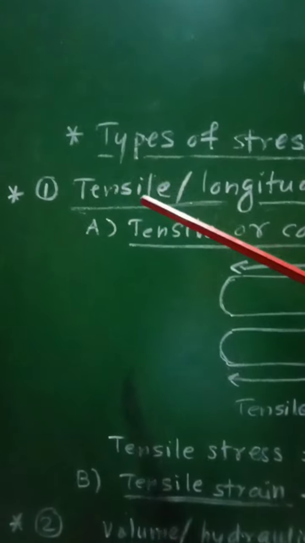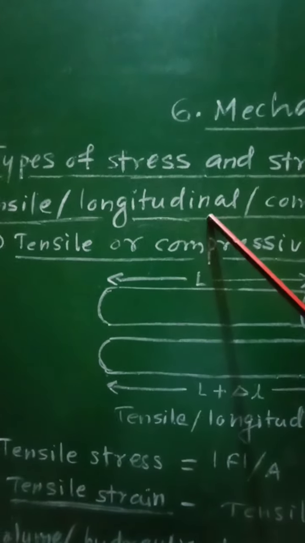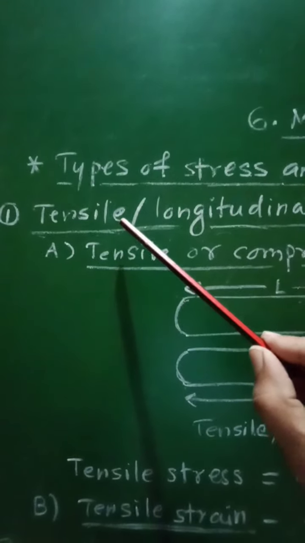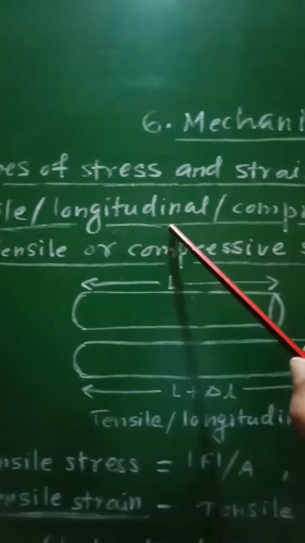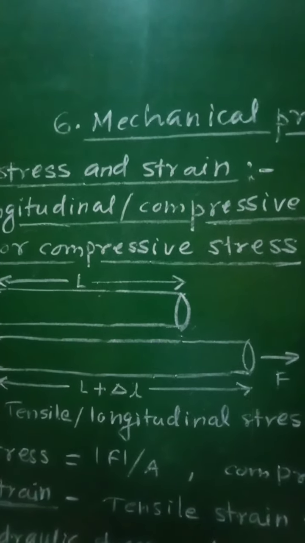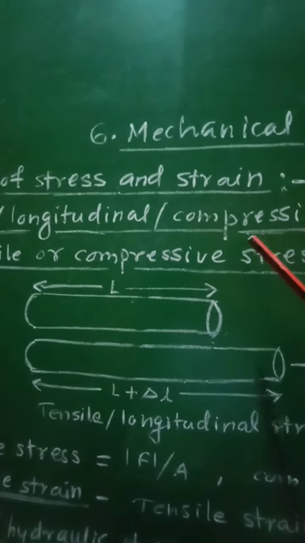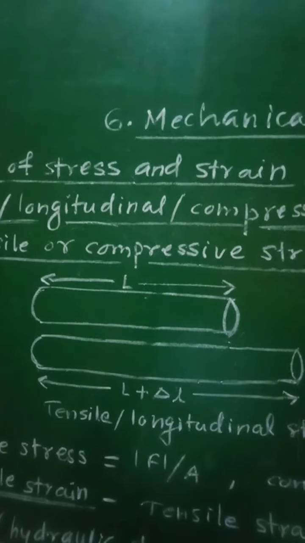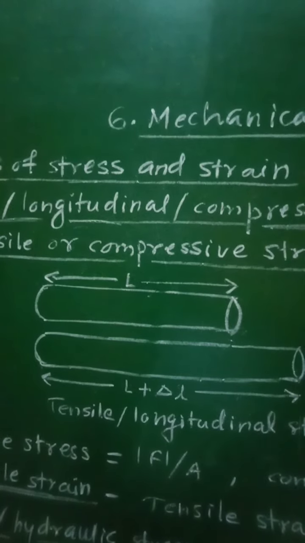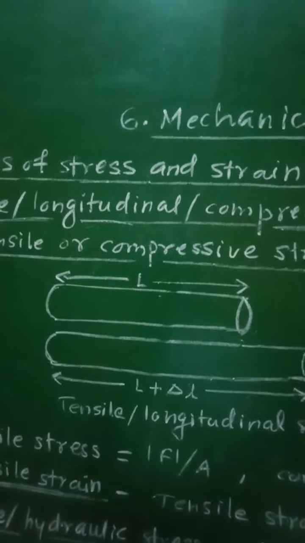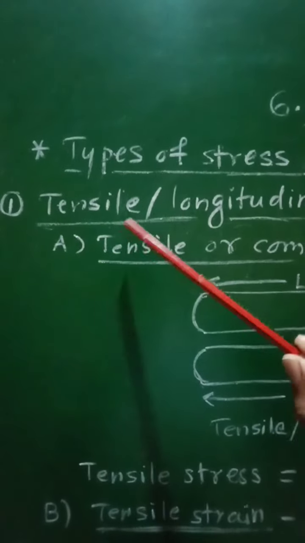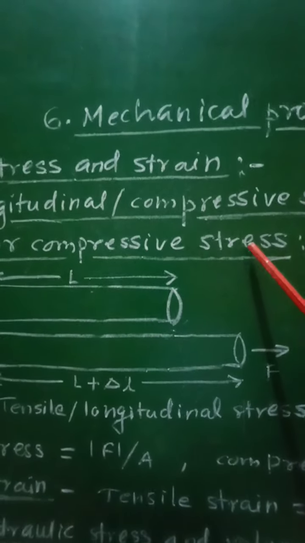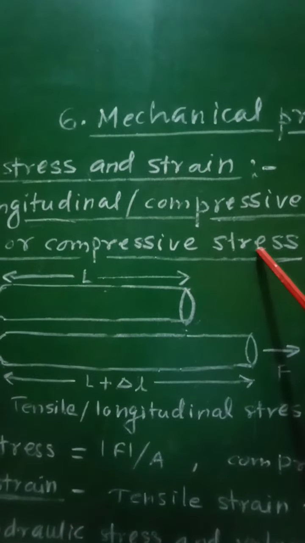So first of all, we will consider tensile or longitudinal or compressive stress. So the first type of stress, that is tensile or longitudinal or compressive stress. When the deforming force acting on a body produces change in its length, then the stress is called tensile stress.